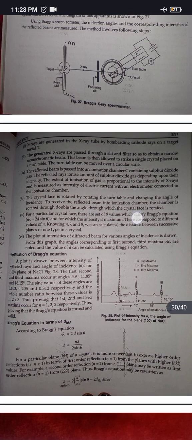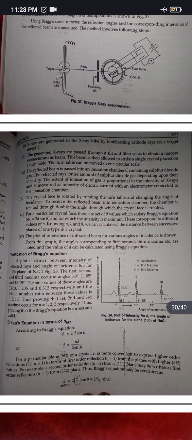The crystal face is rotated by rotating the turntable and changing the angle of incidence to receive the reflected beam into the ionization chamber. The chamber is rotated through double the angle through which the crystal face is rotated. For a particular crystal face, there are a set of theta values which satisfy Bragg's equation and for which the intensity is maximum.